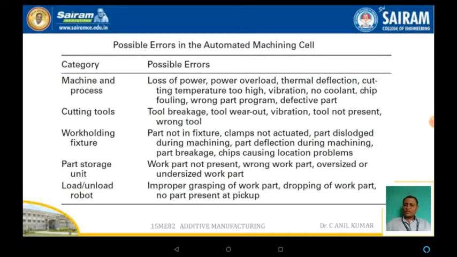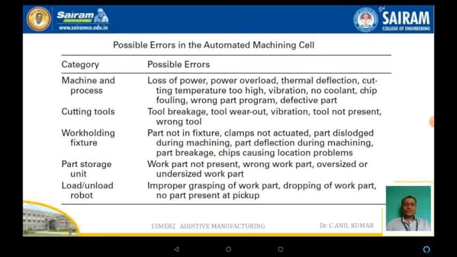The part storage: the work part not present, or the wrong work part, or an oversized or undersized work part. Load and unload robots: improper grasping of the work part, dropping the work part, no part present at pickup. These are some of the errors which are possible and lead to a failure in the process. These problems should be rectified and corrected in the particular instance only. If it is not corrected properly, then even the automated machining system will not be in a position to yield better results.